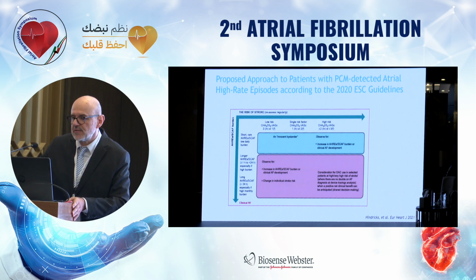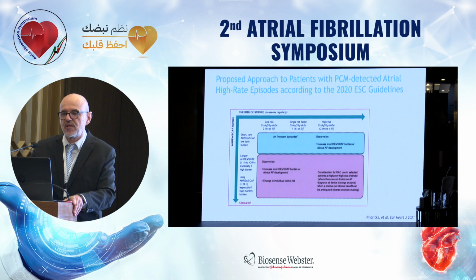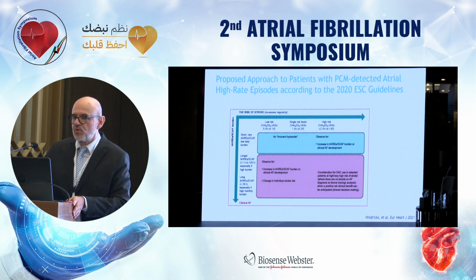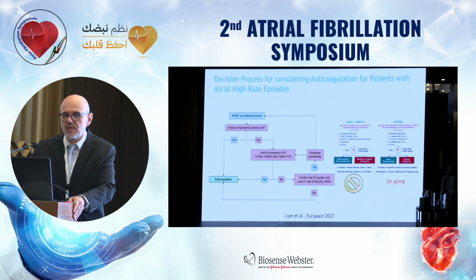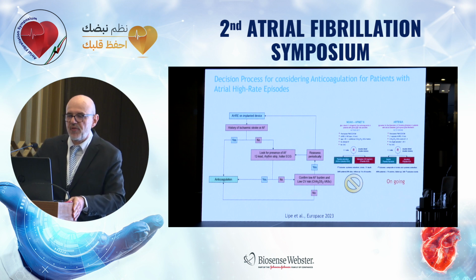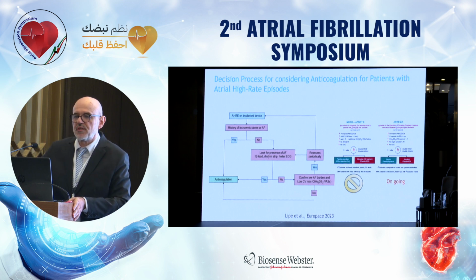European cardiology guidelines recommend that we should consider use of anticoagulation in selected patients with high or very high risk of stroke, and they mainly use the CHA2DS2 score for estimation of that risk. This is a recently published pathway in EuroPace 2023 about the decision process for considering anticoagulation in patients with atrial high rate episodes detected on prolonged cardiac monitoring.